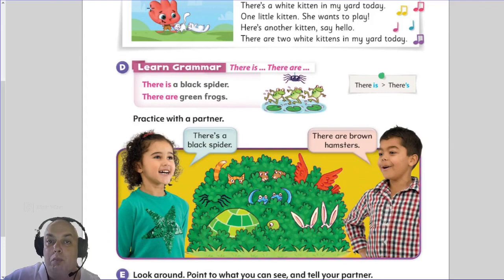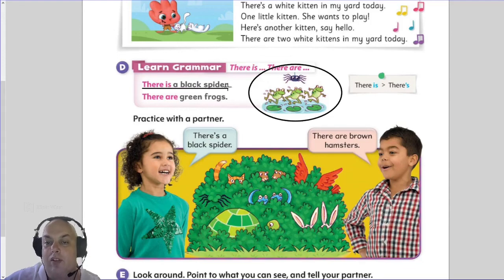If there is more than one, we use are. So in the example, we have this picture over here, and then we have the two sentences. There is a black spider. There are green frogs.